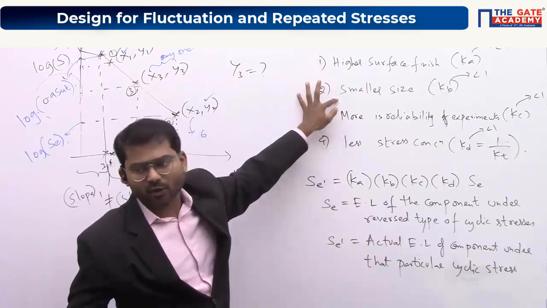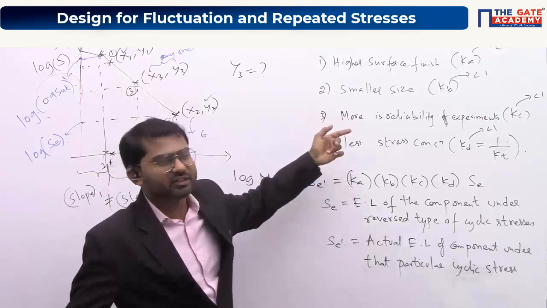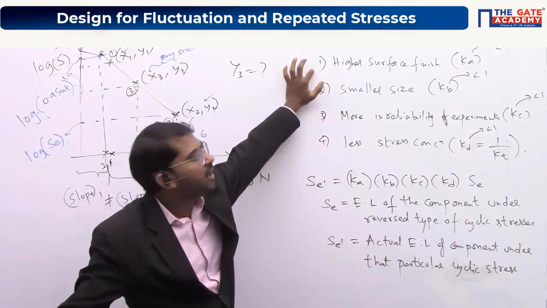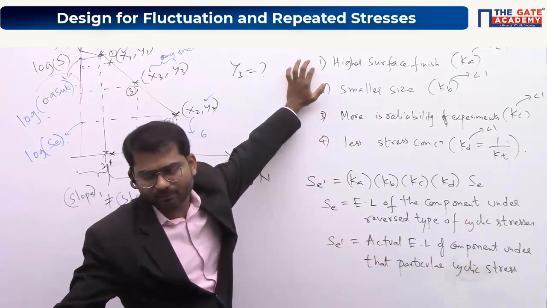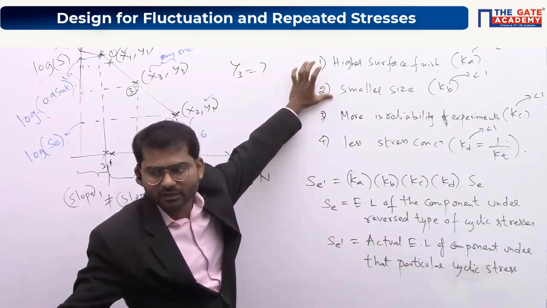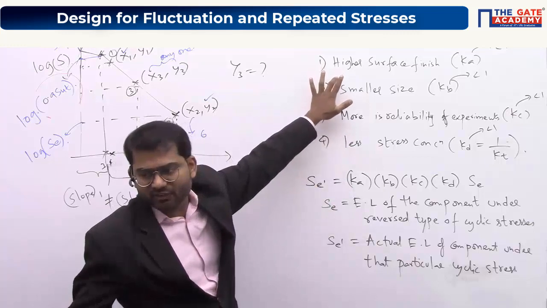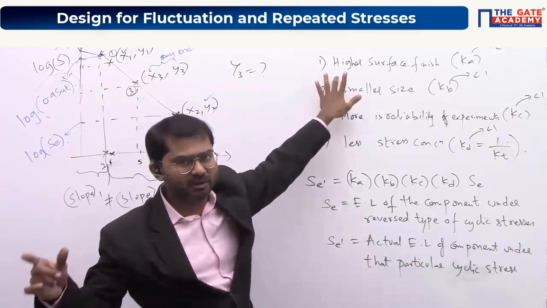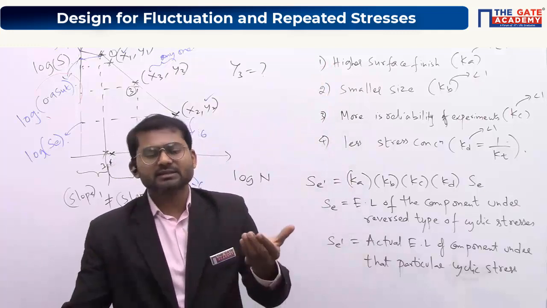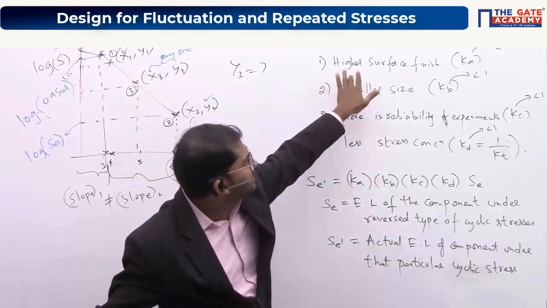If you take any other option, the first option is decrease in surface roughness. Decrease in surface roughness, or increase in surface finish, both are the same, and decrease in size of the beam. That means the first thing in option A, decrease in surface roughness or higher surface finish, is going to increase the endurance limit, and decrease in the size of the beam is also contributing.